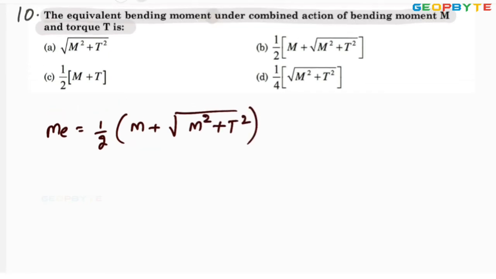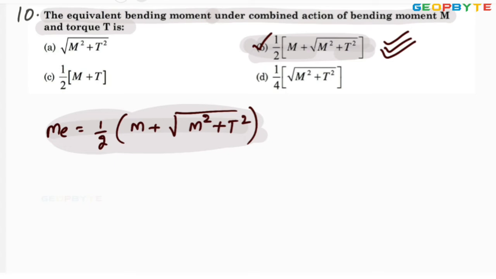This is the equivalent bending moment formula: ME equal to half into M plus root over M square plus T square. Therefore option B is absolutely correct.